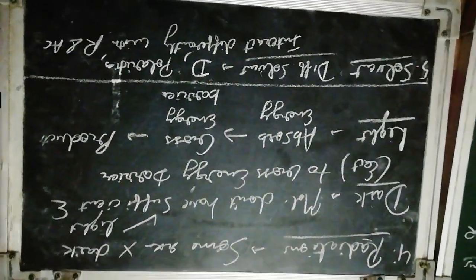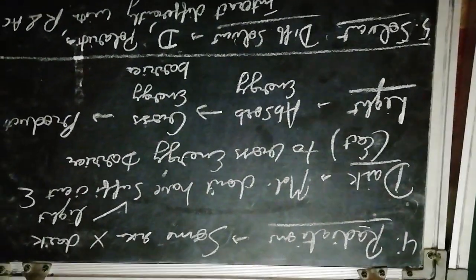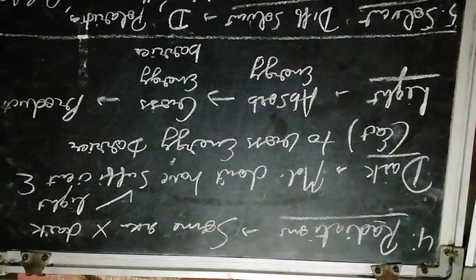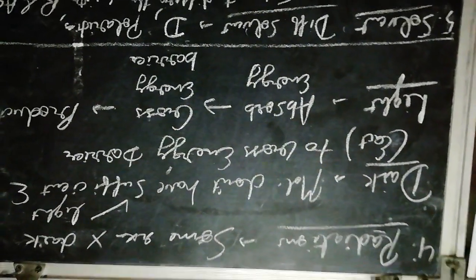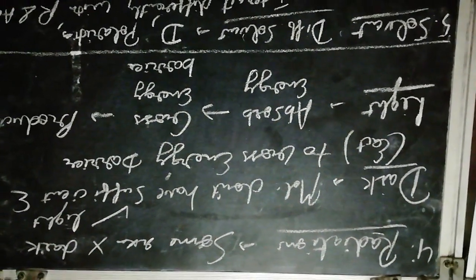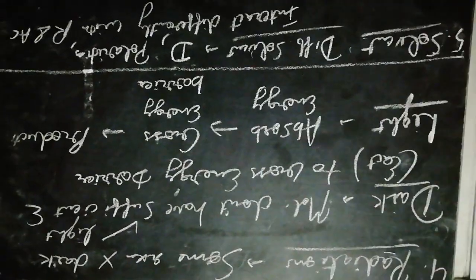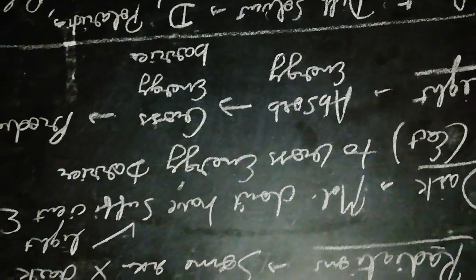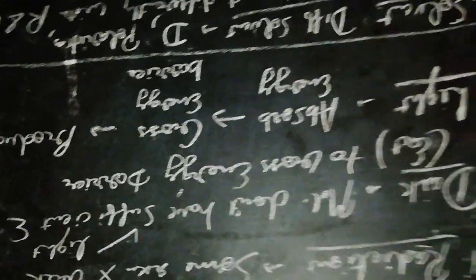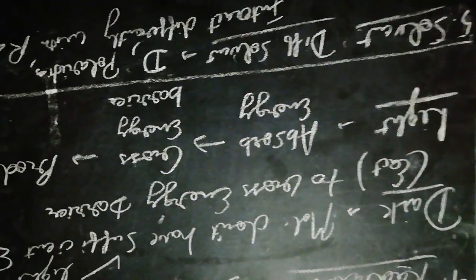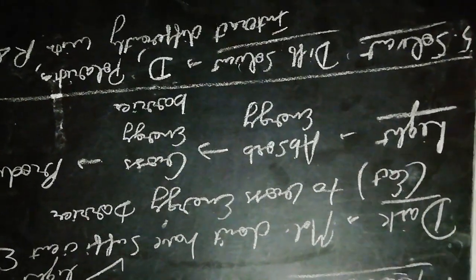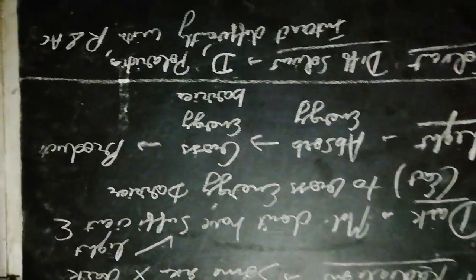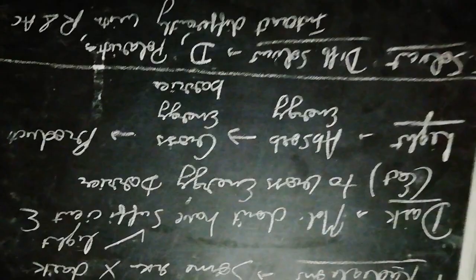The next factor which affects the rate of reaction is radiation. Some reactions do not take place in the dark, but they take place in the presence of light, because in the dark molecules don't have sufficient energy, that is activation energy, to cross the energy barrier. But in the presence of light, they absorb energy in the form of light or heat, then they cross this energy barrier and are converted to products.